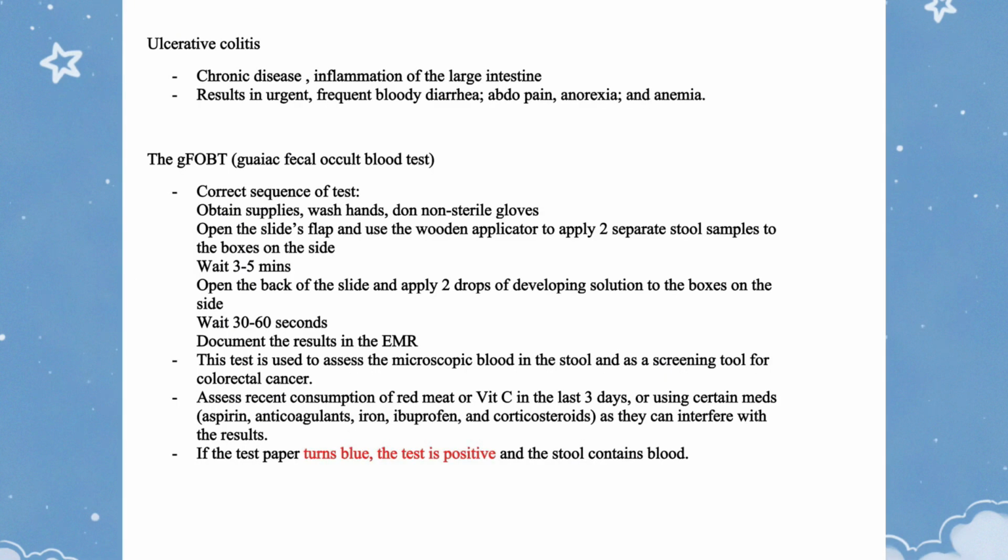Ulcerative colitis, chronic disease, inflammation of the large intestine, results in urgent, frequent bloody diarrhea. Abdominal pain, anorexia, and anemia.